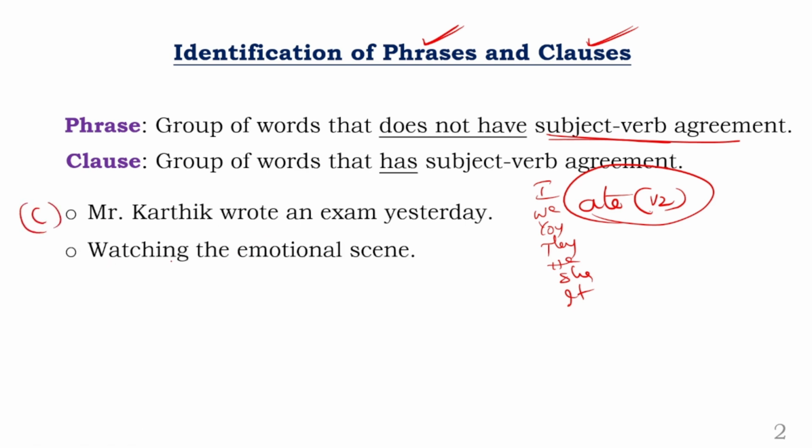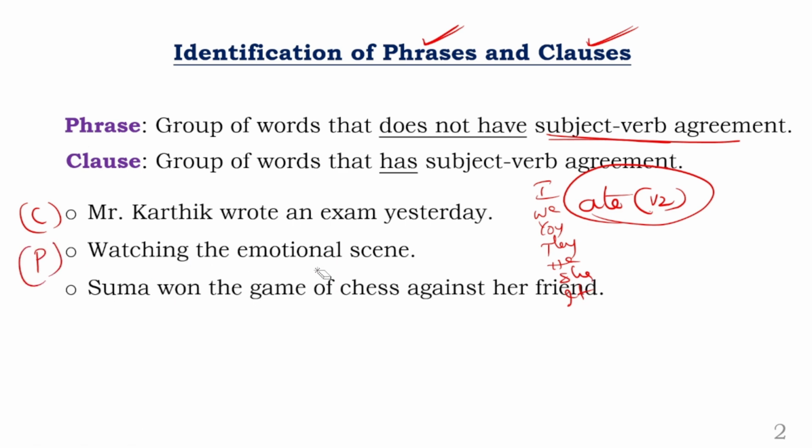Look at this statement. What is this? Watching the emotional scene. There is a verb, obviously. What is the verb? Watching. Okay, clearly, no problem. But who is watching? Nobody is watching. Is there a subject who is doing this action? See, scene is a noun, but this cannot become the subject. No, this is the object. Somebody should watch the scene, right? So what is missing from here? You are missing the subject. So when there is no subject, when there is only a verb, obviously it would become what? A phrase. That would become a phrase, right? That is one more case.